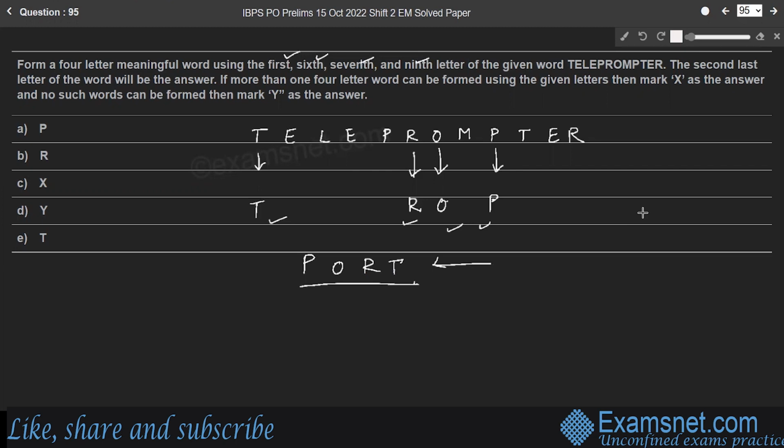Here the answer is the second last letter of the word. So second last letter means last but one letter, which is R, right? So the second last letter is R, right? Therefore, option B is the right answer. So only one meaningful word can be formed. Therefore, the second last letter is the answer, which is R.